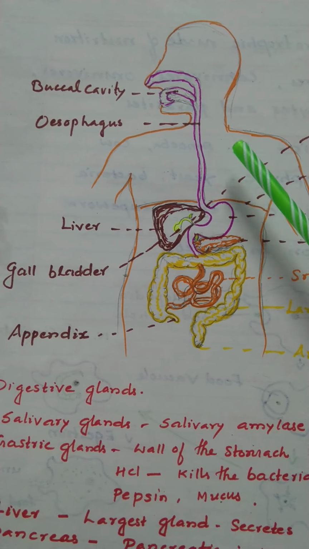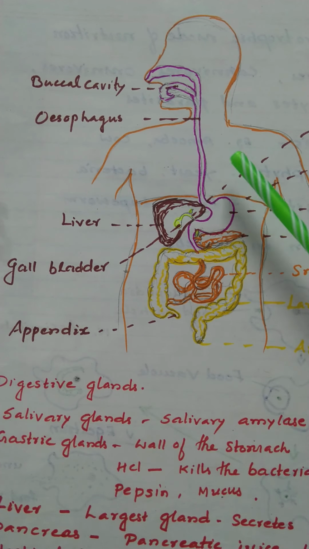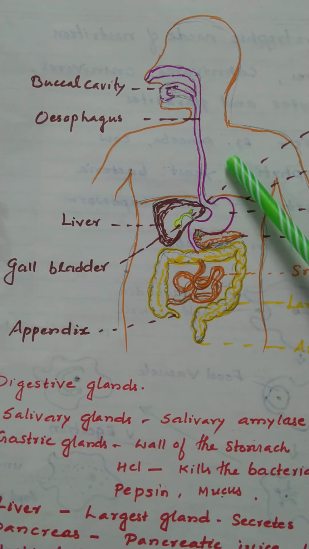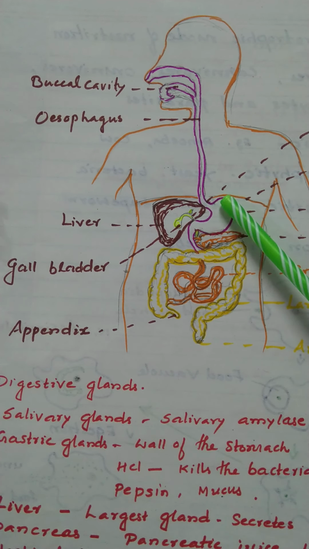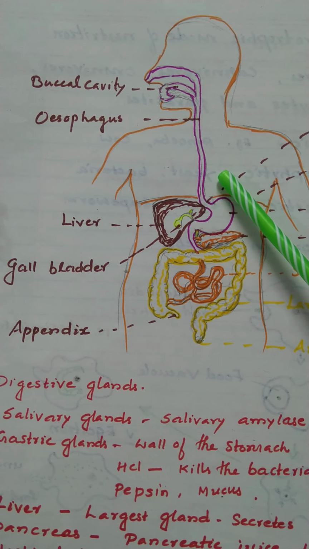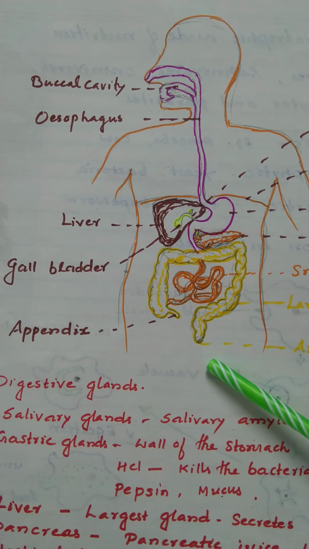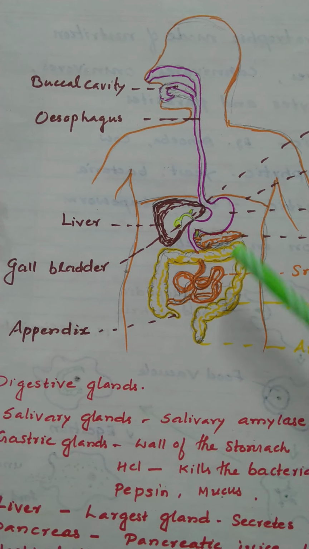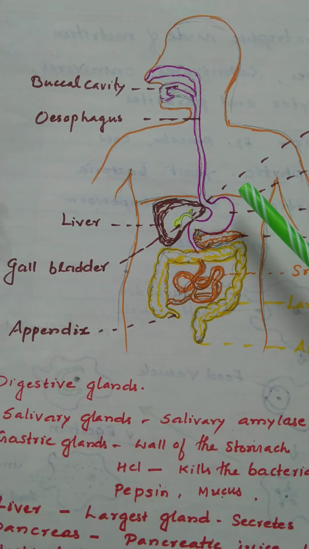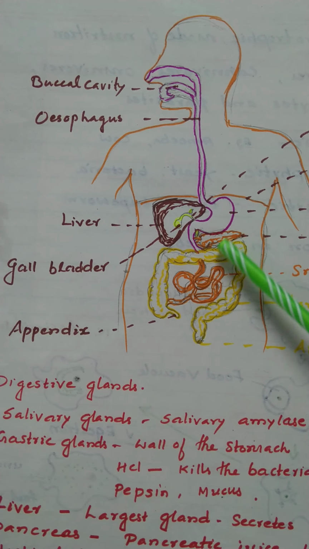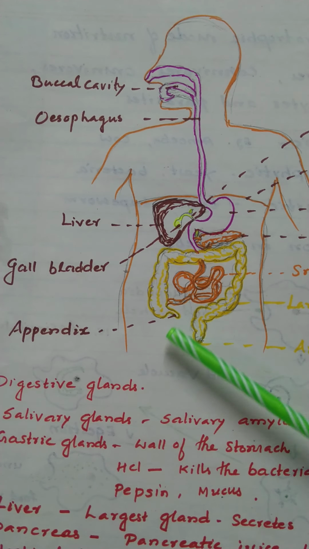So what is the alimentary canal? It is a long tube where the entire process of digestion is accomplished. It is an internal coiled tube which runs from the anterior mouth to the posterior anus. The complete process of ingestion, digestion, absorption, assimilation and egestion of food material is done within the alimentary canal.